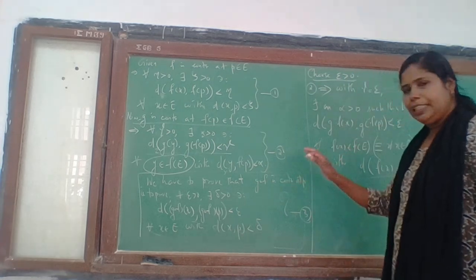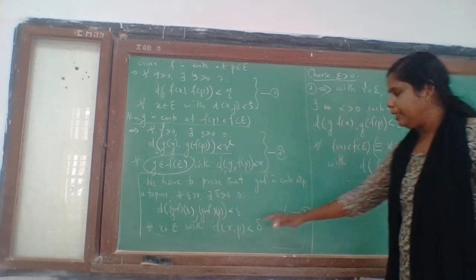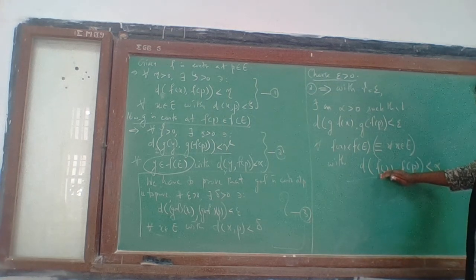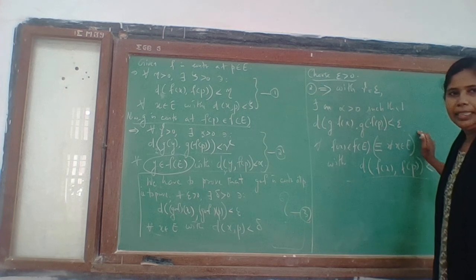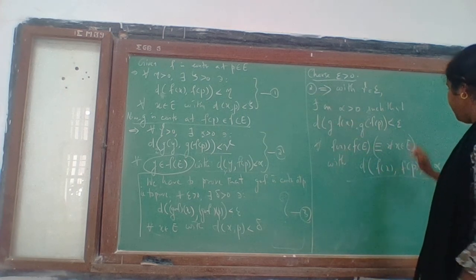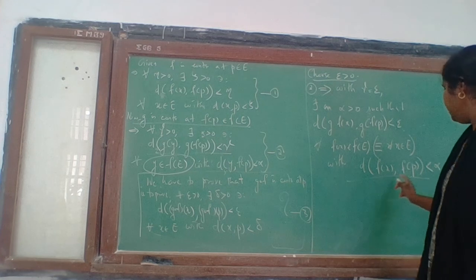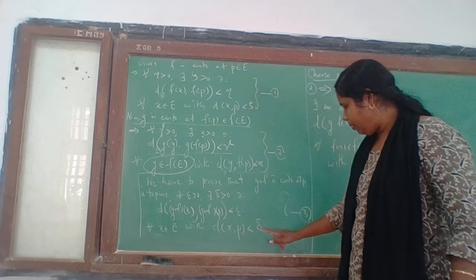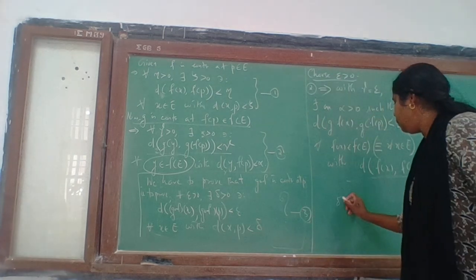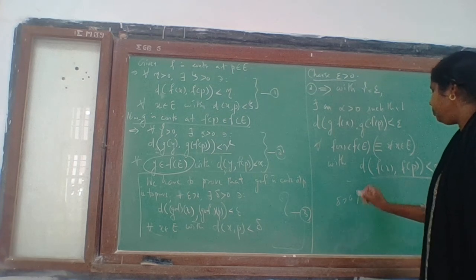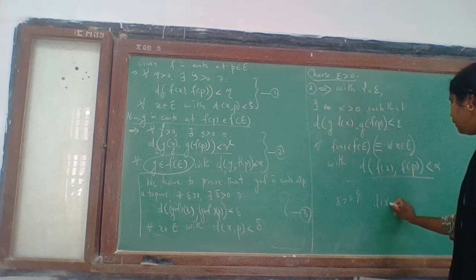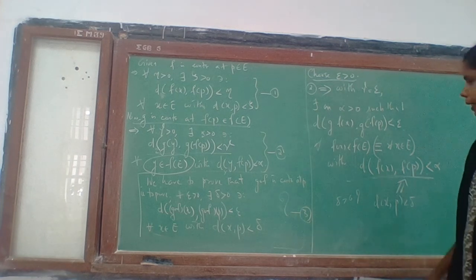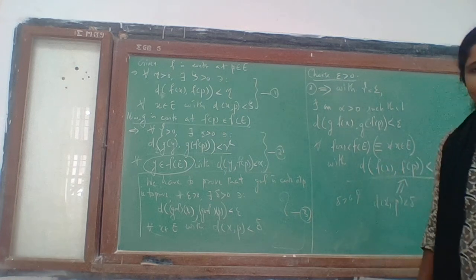Okay. Now if we can find some delta like that, then this will imply, because if this is satisfied by f(x), then this will be automatically satisfied. That is the point we arrived at. So can we get a delta positive, sorry, not gamma, delta, such that whenever d(x,p) is less than delta, that implies d(f(x), f(p)) is less than alpha?